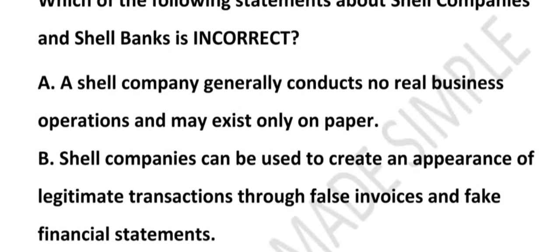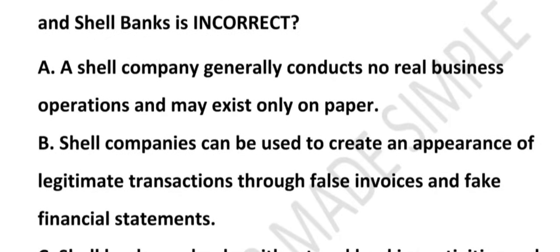So what about option A? Shell company generally conduct no real business operation and may exist only on paper. Is this correct? Yes, it is correct. What does this mean? So shell company are fake businesses, no office, no product, just paperwork. For example, a company with a fancy name but zero employee or zero sales, like a movie set. It looks real but it's just facade.